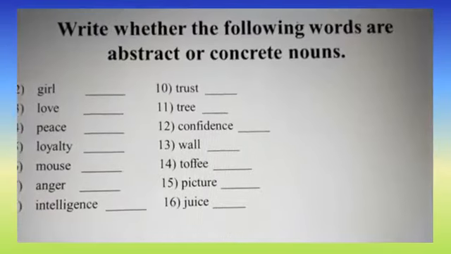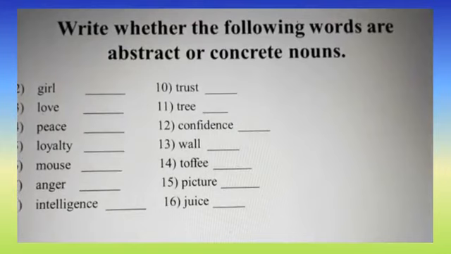Now this is the time to check your knowledge. So I have given here 2 exercises from your grammar book. Write the answers in your grammar book. First exercise. Write whether the following words are abstract or concrete nouns. So you have to identify whether the given words are abstract or concrete nouns.